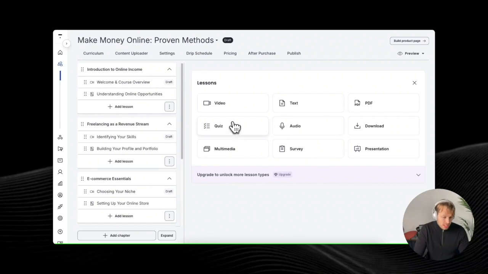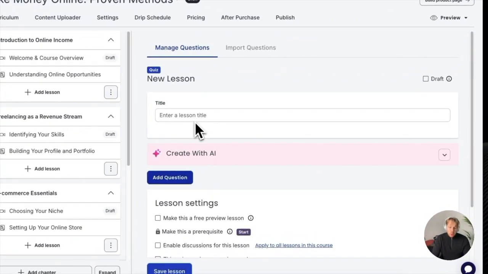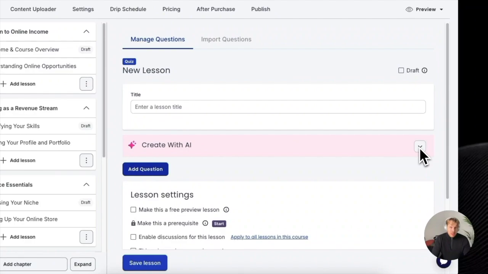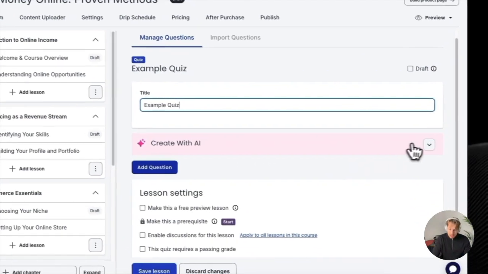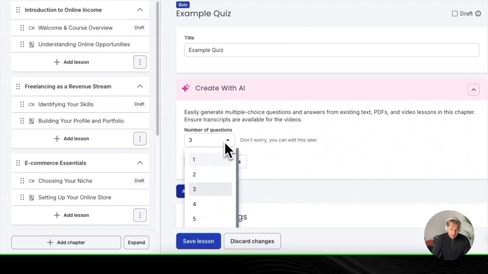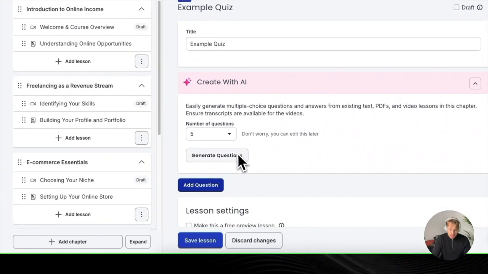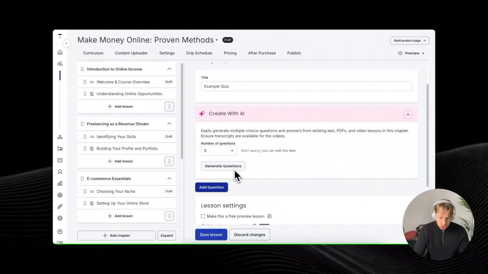So for example, let's click on quiz. And here, once again, we have an option for creating this with AI. Let's just give it an example quiz. I don't want to get creative with names here because I don't want to spend your time. Let's click create with AI, and let's do 5 questions, and let's do generate questions. And there we go.